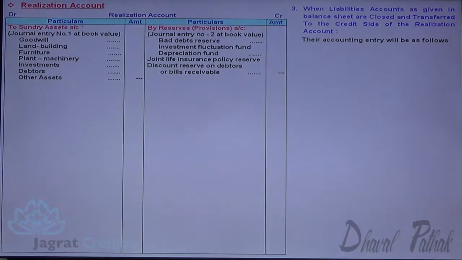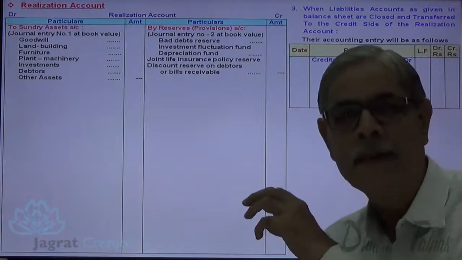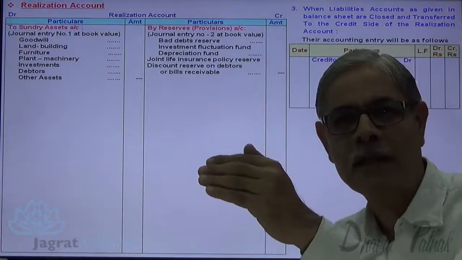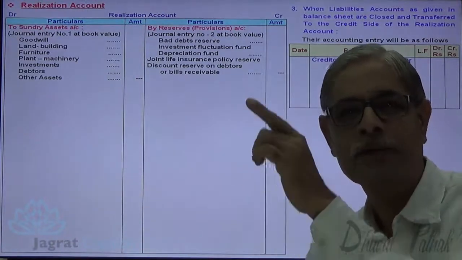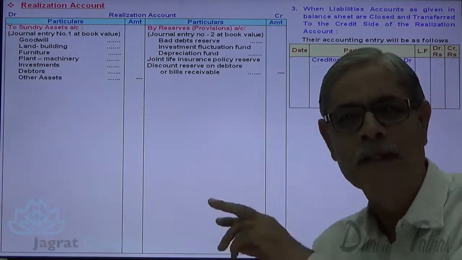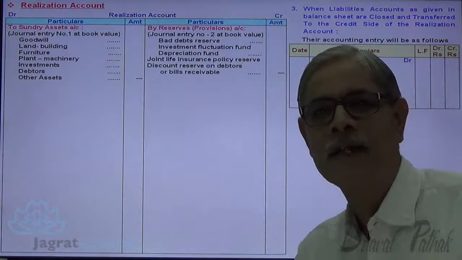The accounting entry for transfer of liabilities: creditors, bills payable. These are the liabilities. These liabilities have a credit balance. This credit balance is to be closed, so liabilities accounts are to be debited. After debiting the liabilities accounts, they are credited to realization account.